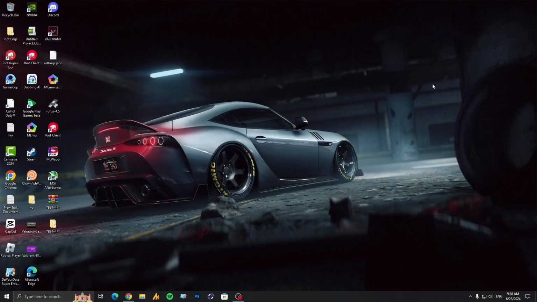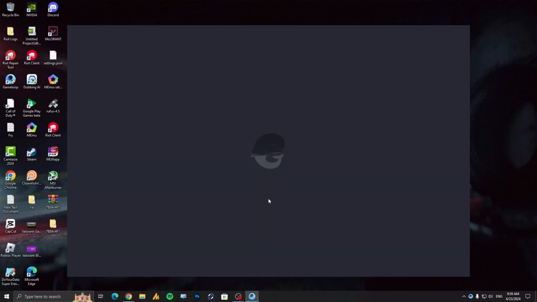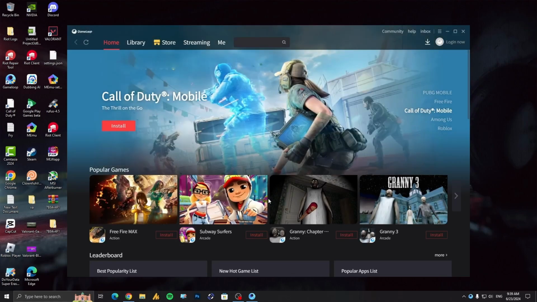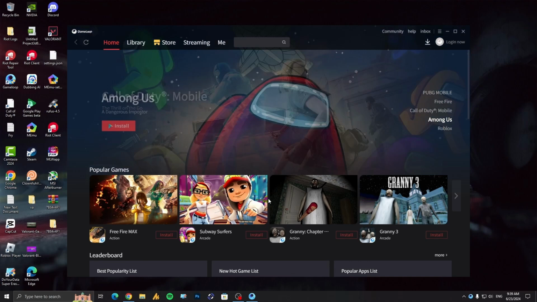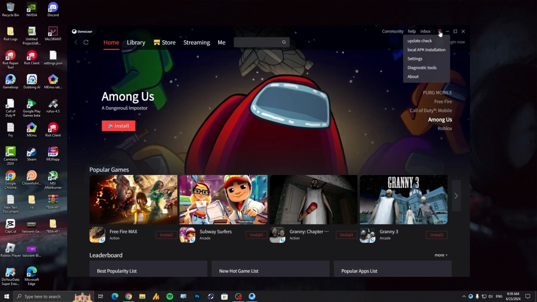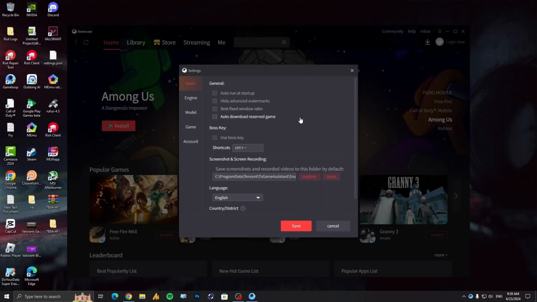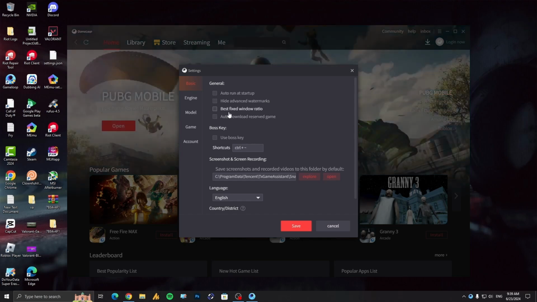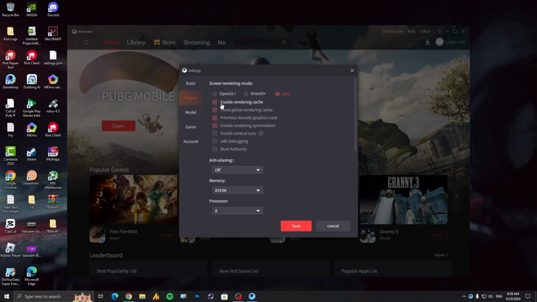And then now emulator setting, simply open this one. Now as you know guys, Gameloop or any other emulator is not properly optimized for specific operating system or CPU or GPU. They are not well optimized for mobile games. So what you need to do here, set each and everything accordingly to your specification. First of all, in the basic, these settings are not important. You can just uncheck all these options and then go into the engine.